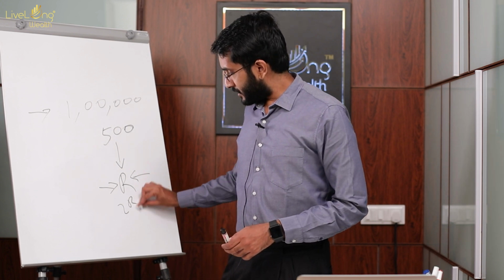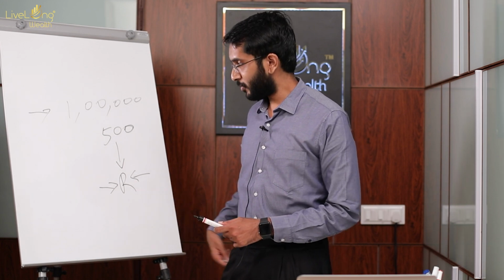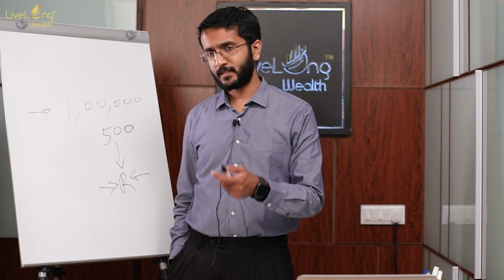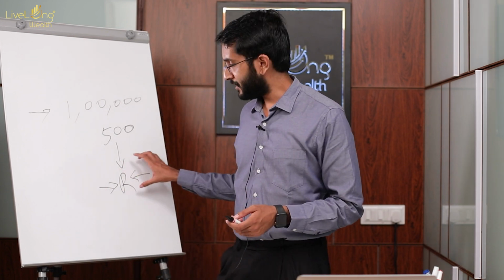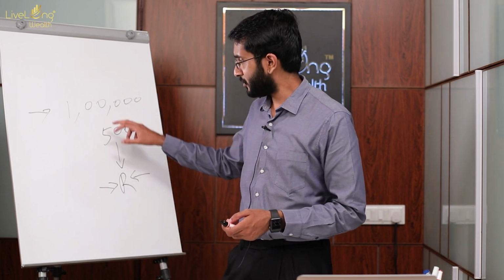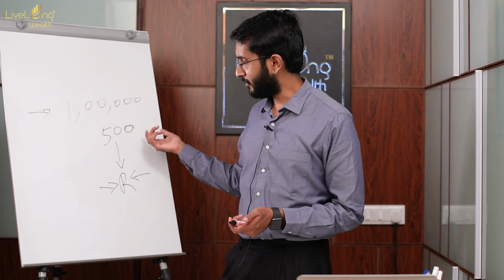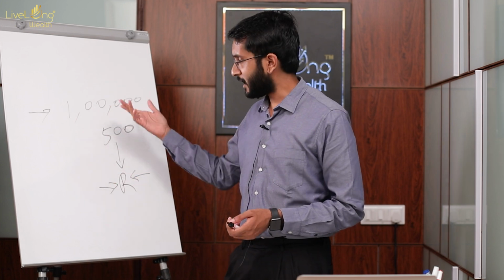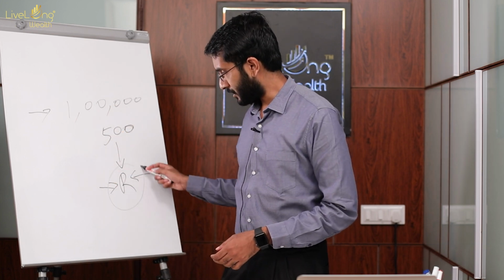When I'm putting at stake, it is always R. So let it be commodities, let it be index, whatever we trade, the risk is always this R. If 1 lakh is the capital, it is 500. If 10 lakh is the capital, it is 5,000. If 1 crore is the capital, that would be 50,000. So this R remains constant.